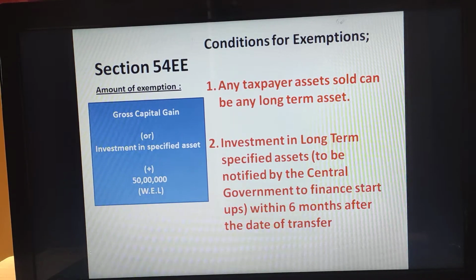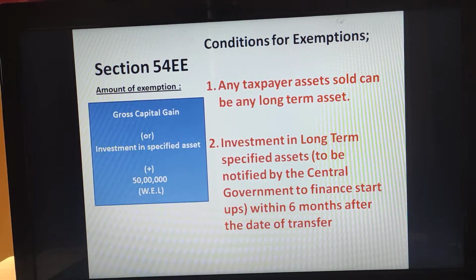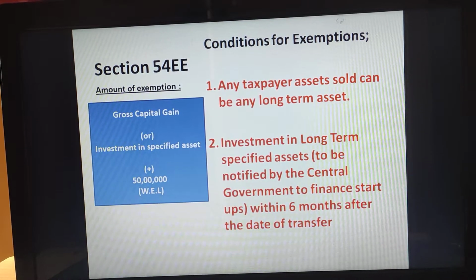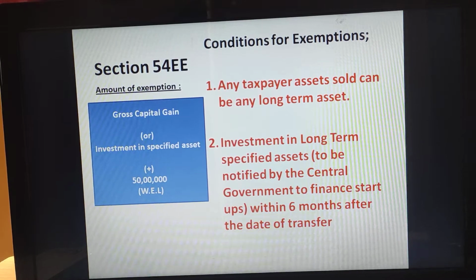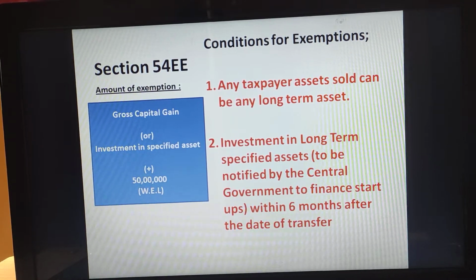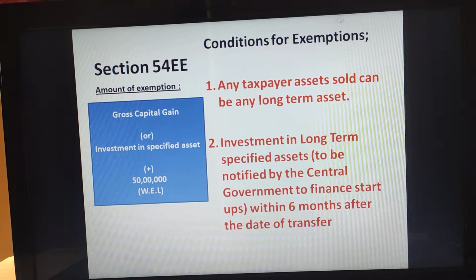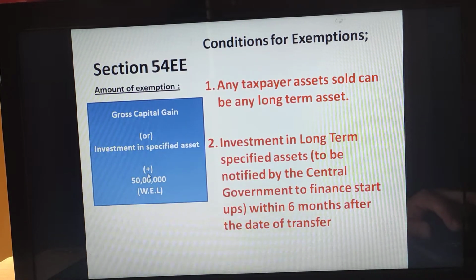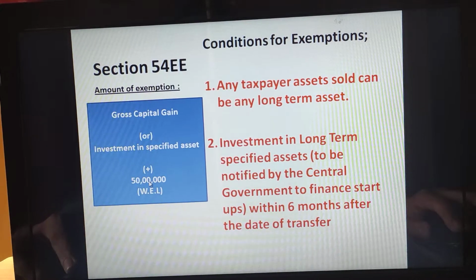What is the maximum amount of exemption? Gross capital gain will be compared with the investment made in the specified asset. Along with that, it is not add up, it is or, 50 lakh rupees, whichever is lowest.